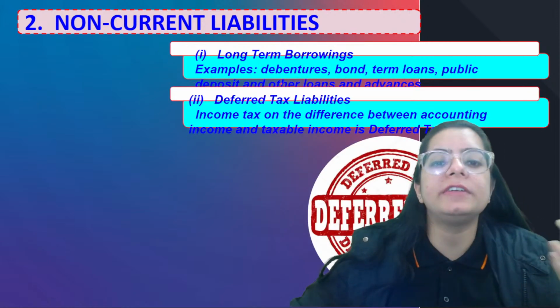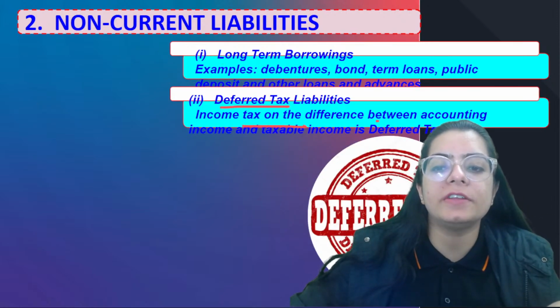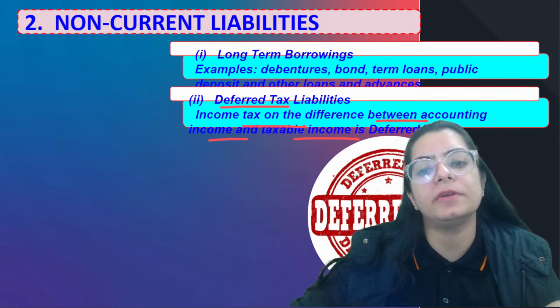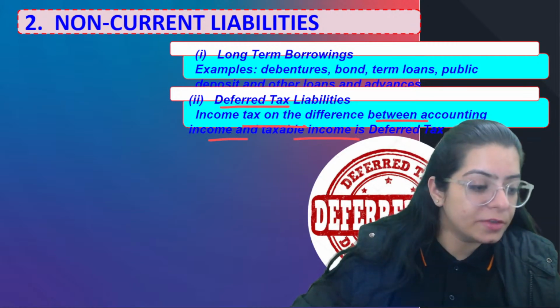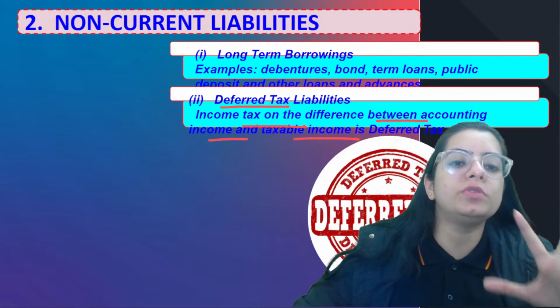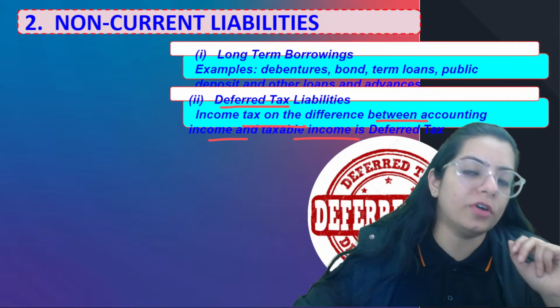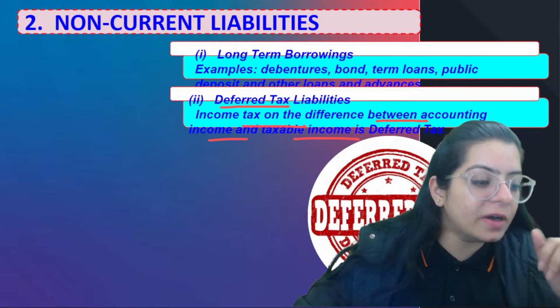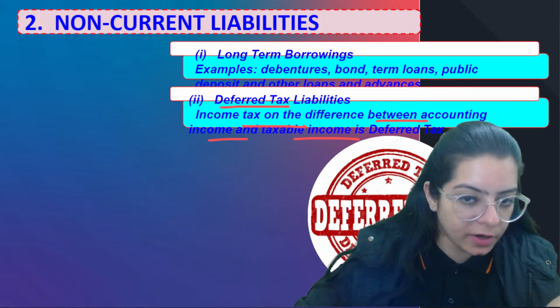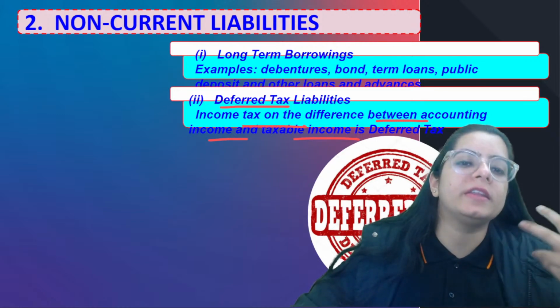Deferred tax liability means income tax on the difference between accounting income and taxable income. There are two types of taxes you calculate in your accounting: one is the tax which you save for, and one is the tax which you get in the end.